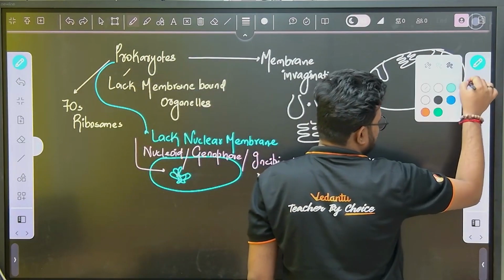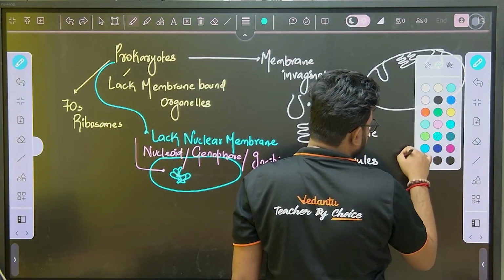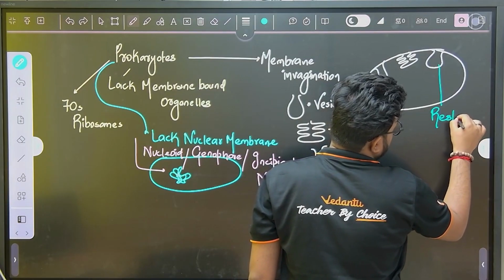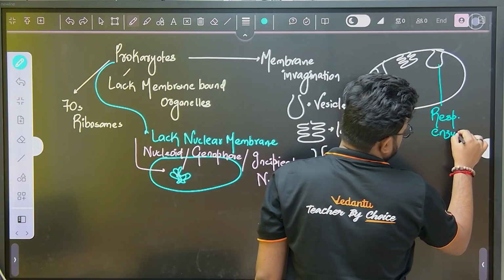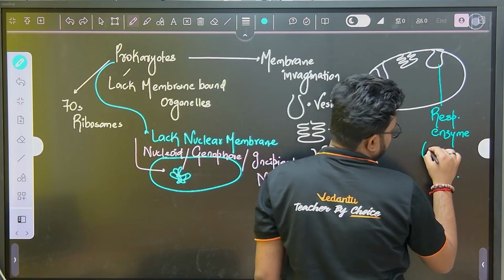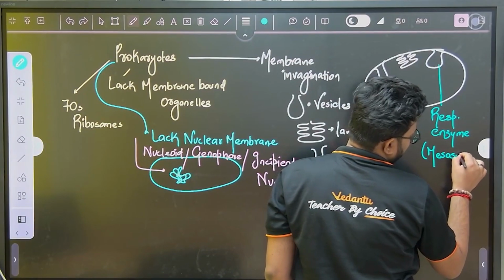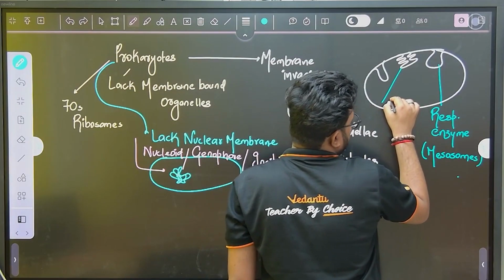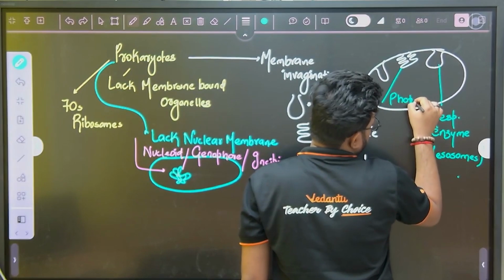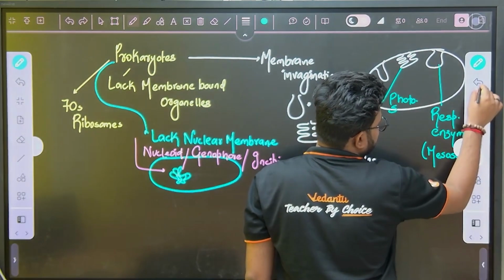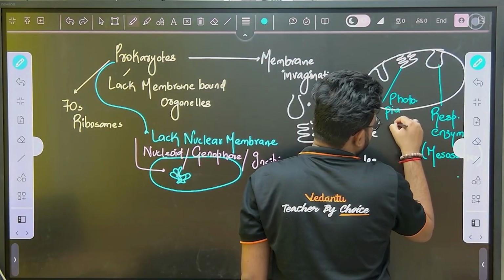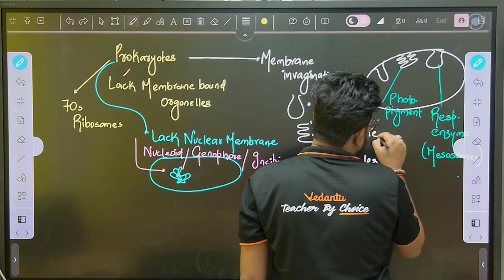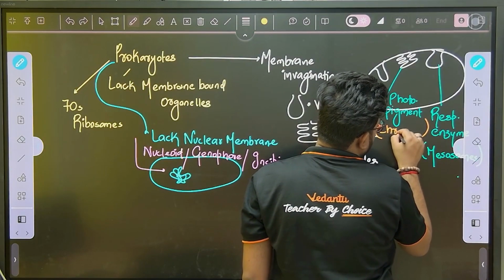If these vesicles have respiratory enzymes, these vesicles will be called mesosomes. If these vesicles have photosynthetic pigments, they will be called chromatophores.